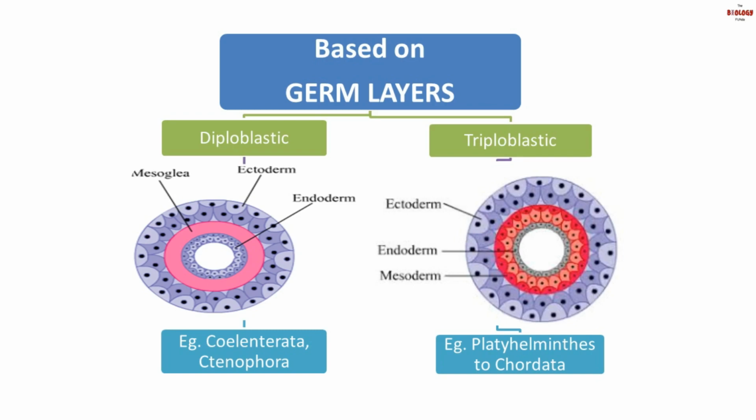So you will find all the three layers, and such organisms are called triploblastic since three germ layers are seen. Diploblastic means diplo, the word di says two. So here you will find only two layers, that is ectoderm and endoderm. Mesoderm is absent. Instead of mesoderm, there is mesoglea which will perform the function of mesoderm. Such germ layers are found in phylum Coelenterata and Ctenophora.